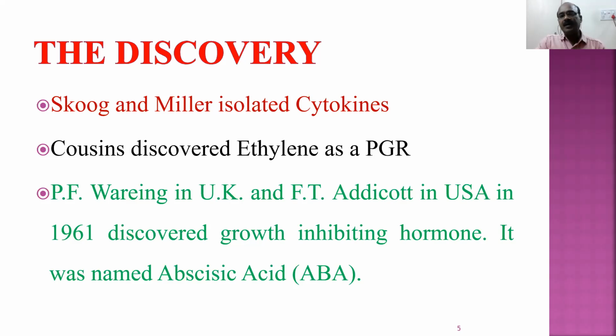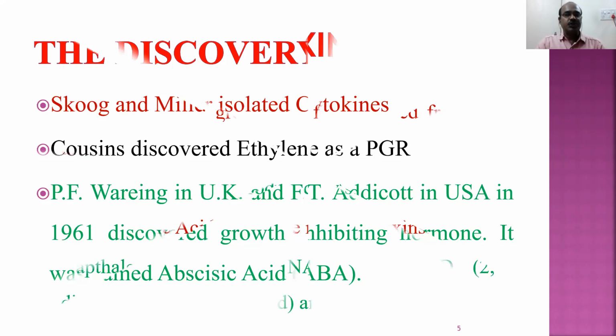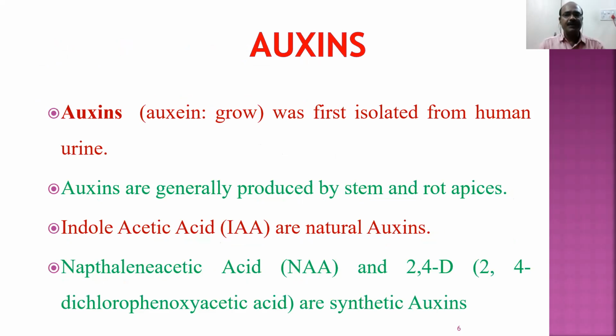So all plant growth regulators were not identified at the same time. Different plant growth regulators were identified, isolated, and their characters elucidated at different periods of time in the 19th century. So today we will discuss the five different types of plant growth regulators. Among them, the first one is the auxins.